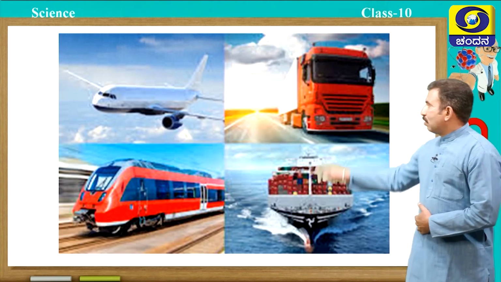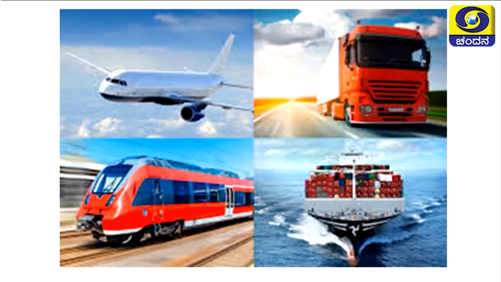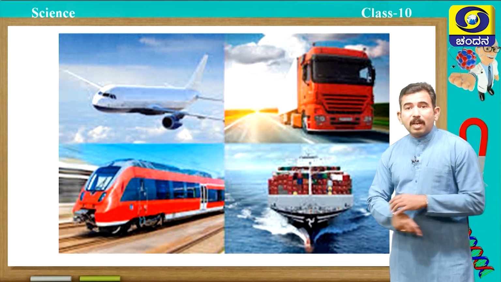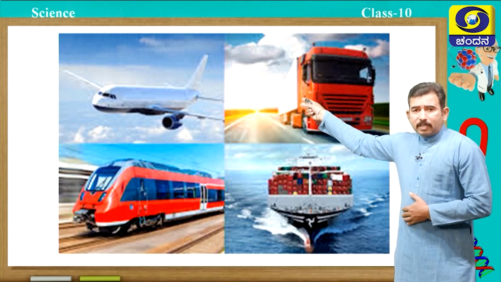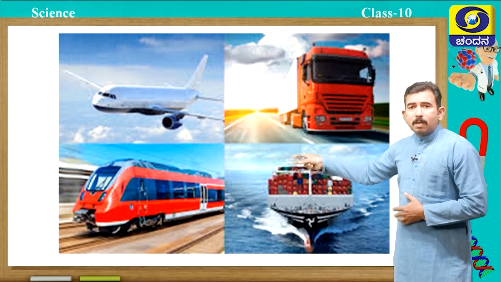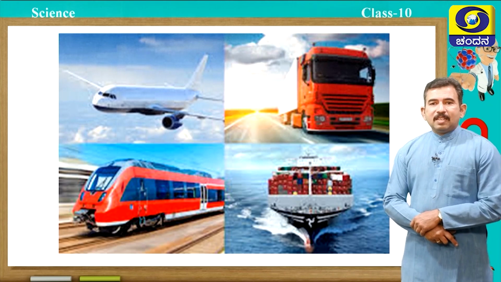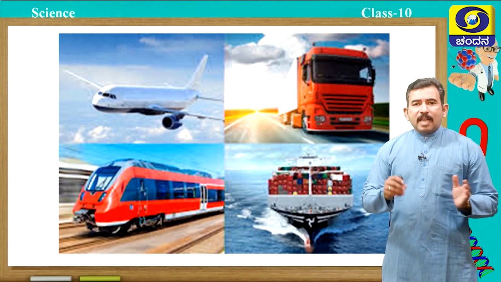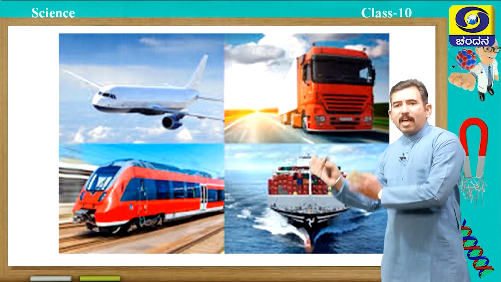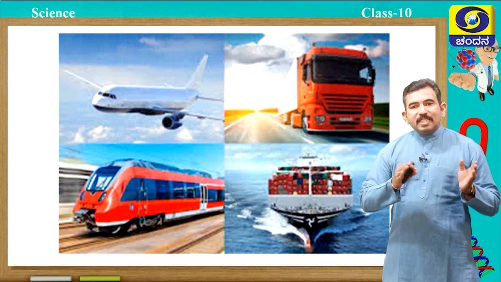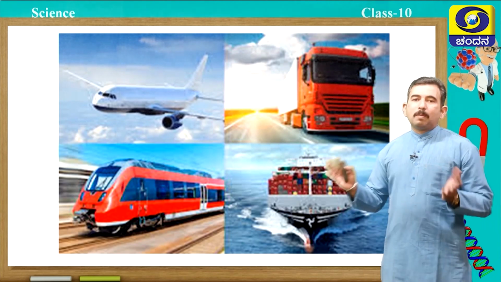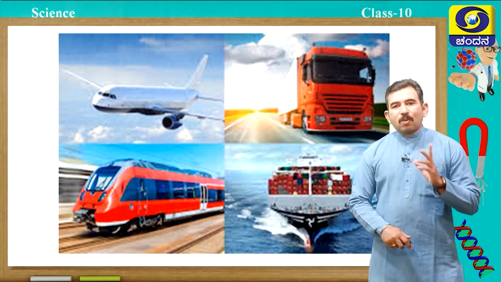Observe this picture, students. What are you observing? Yes, these are the different transport systems which we use in our day-to-day life. Aeroplane, trucks, train, ships, buses, etc. Students, in common language, transport means carrying things from one place to another place, or it is an easy movement of carrying the goods as well as human beings from one place to another place, and that is called transportation.